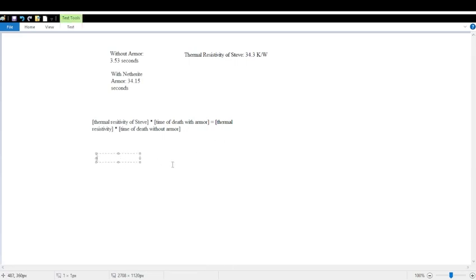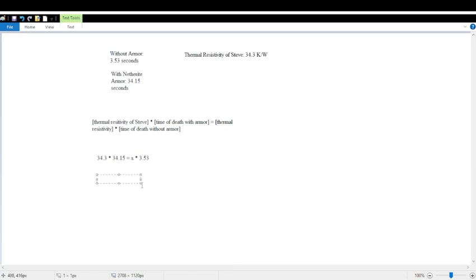So modeling after this equation, it's the thermal resistivity of Steve, 34.3, times the time of death with armor, which is 34.15 seconds, and then set that equal to the thermal resistivity. We'll set that as x times the time of death without armor, which is 3.53 seconds. So we are just solving for x, and we can just do this with common algebra.